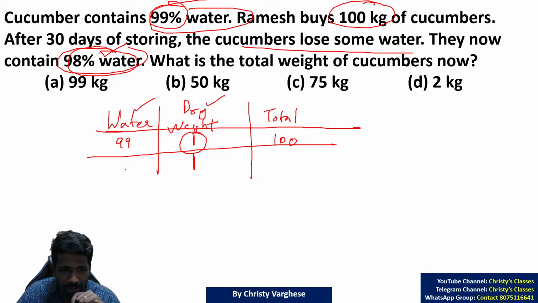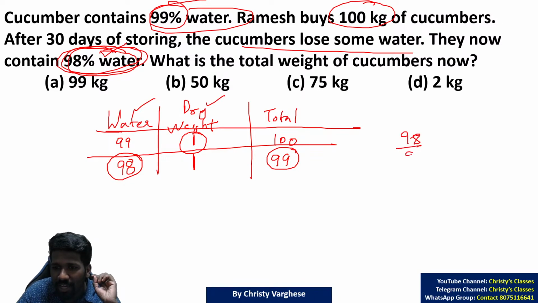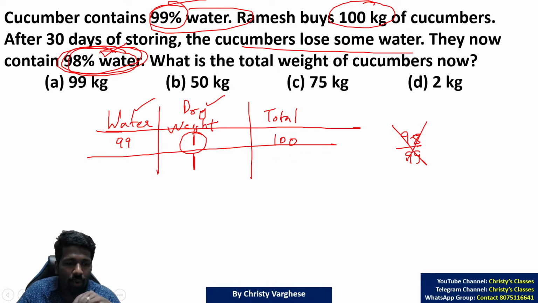If 1 kg is lost, water should be 98, so the total would be 98 plus 1, which is 99. The question says 98% water, meaning 98 water out of a total of 99. But 98 by 99 is never 98%. 98 by 100 is 98%. 98 by 99 is closer to 99%. That is a contradiction. So 1% does not mean 1 kg, because when you reduce water, the total weight also decreases.